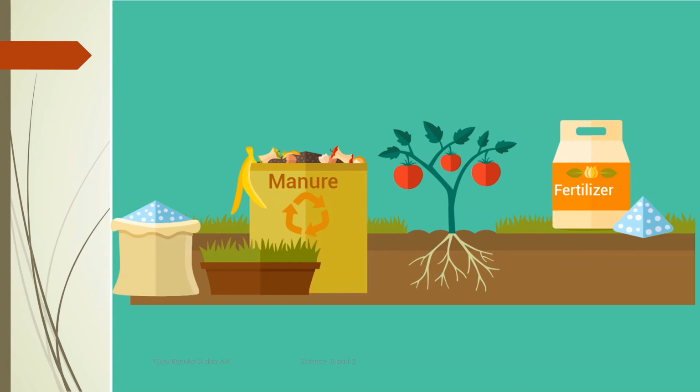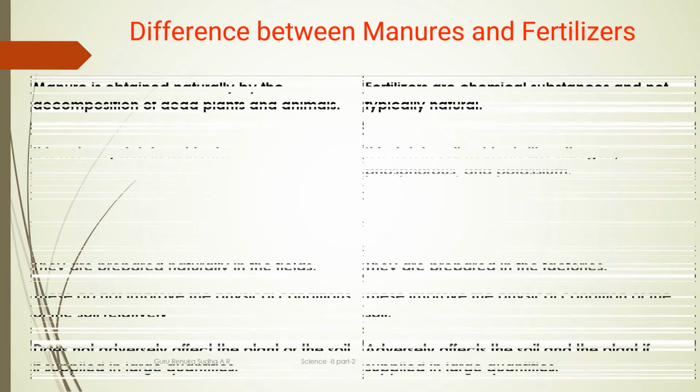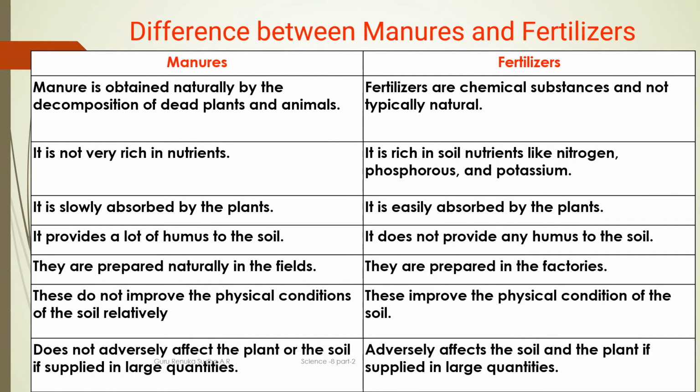Fertilizer is a chemical substance, but after using it constantly, it reduces the fertility of the soil. This is the main difference between manure and fertilizer. Let us go one by one with the help of this chart on the screen. Manures are obtained naturally by the decomposition of dead plants and animals. Fertilizers are chemical substances and not natural.